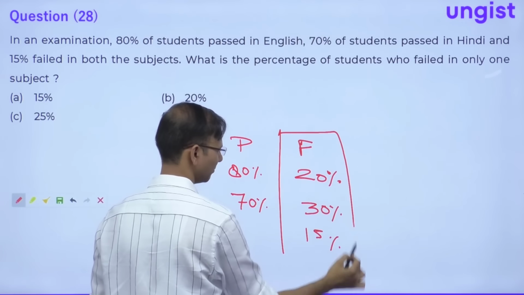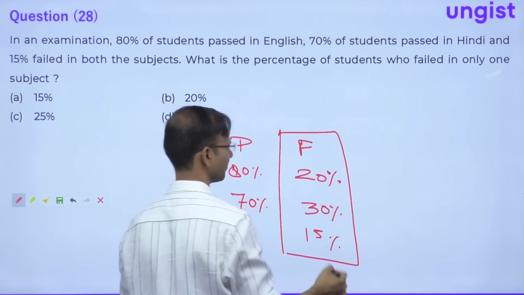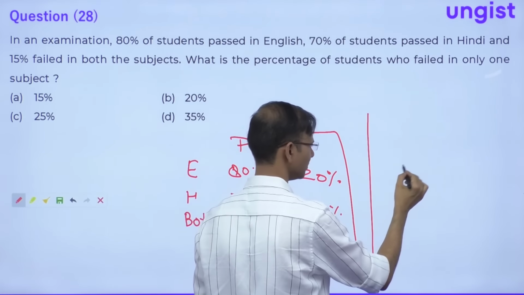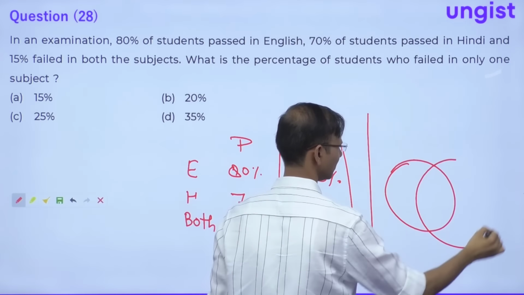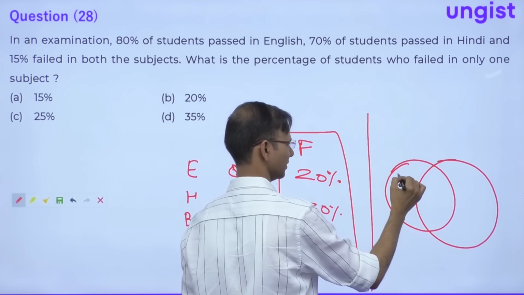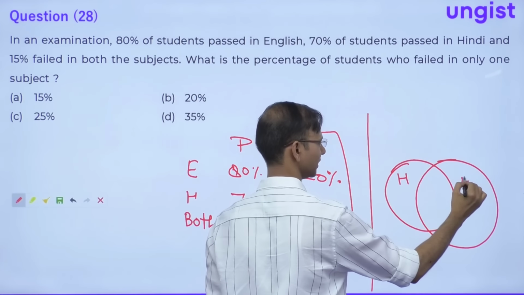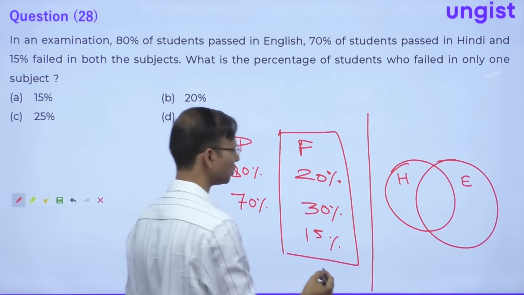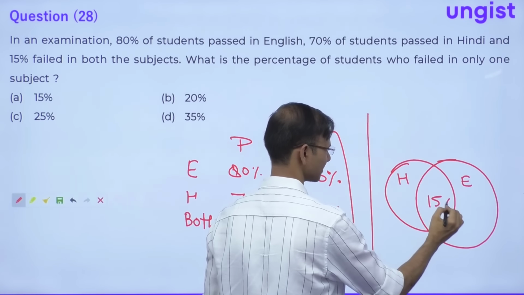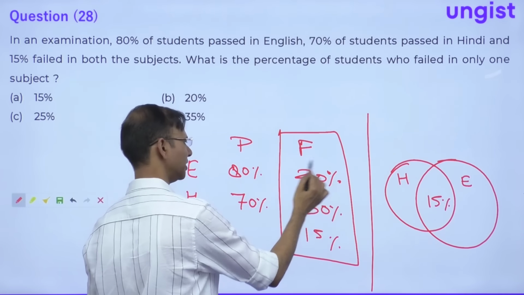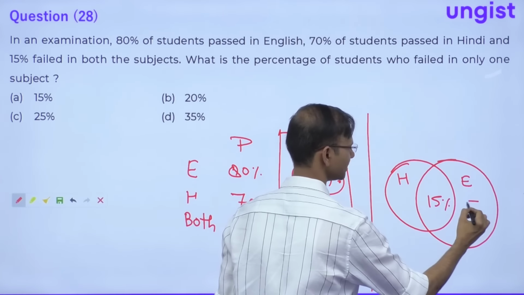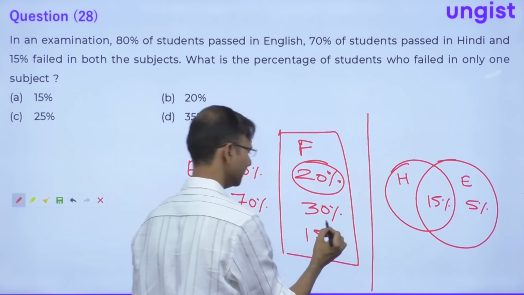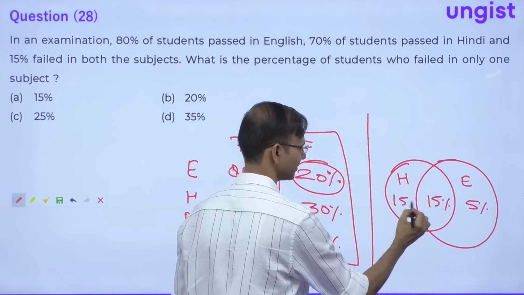So we can make this diagram, guys, right? This is Hindi and this is English, right? In both we have 15% fail. So it is like this. And in English we have 20% fail. So obviously this is 5%. And in Hindi it is 30%, so this is 15%, right?